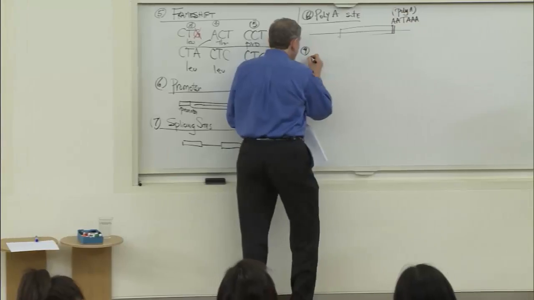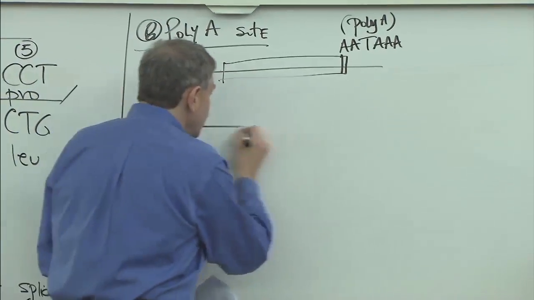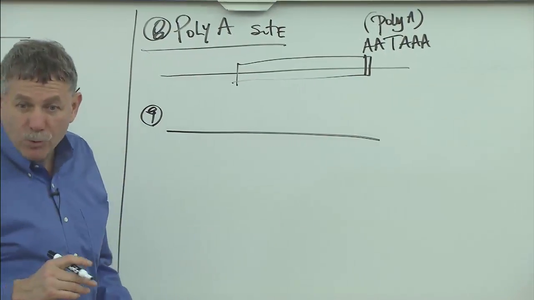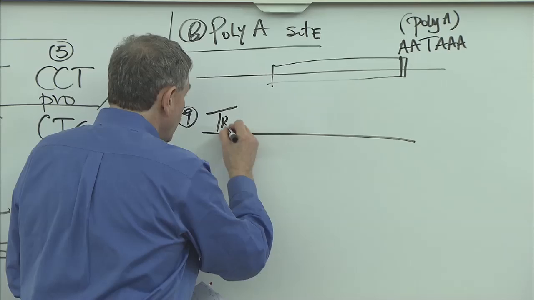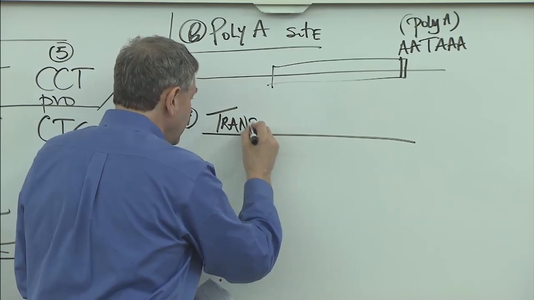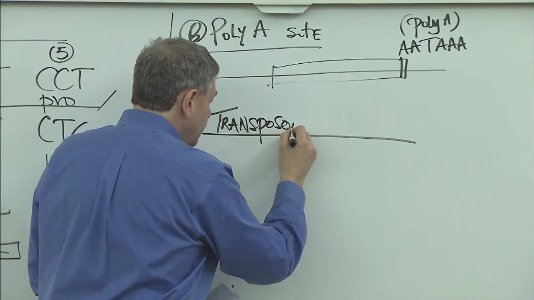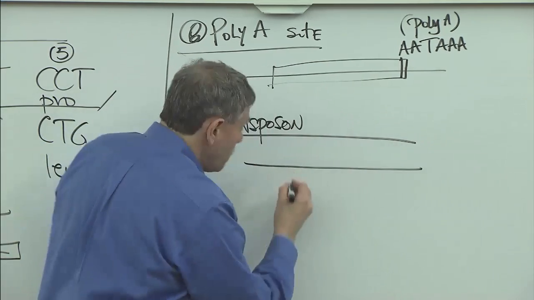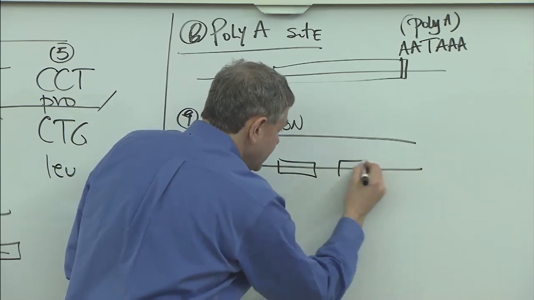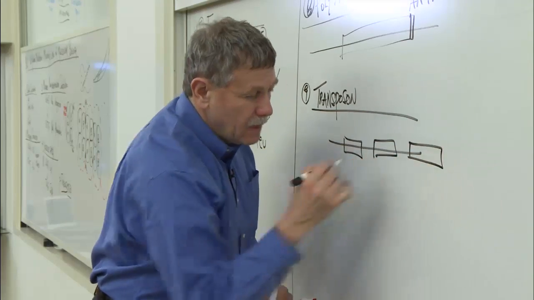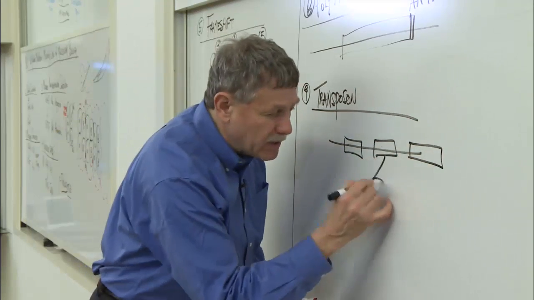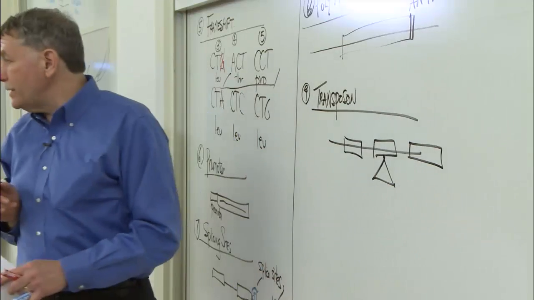What else could go wrong? Everything can go wrong. Remember I told you that there were these jumping genes called transposons that were like little viruses in your own DNA? Well, here's your gene. Here's those exons. What do you think would happen if a transposon hopped into the middle of your gene?